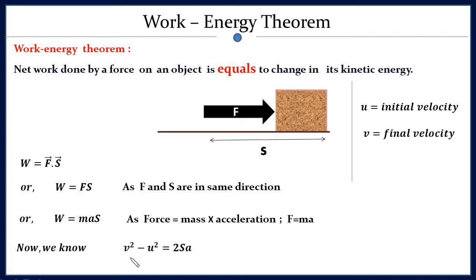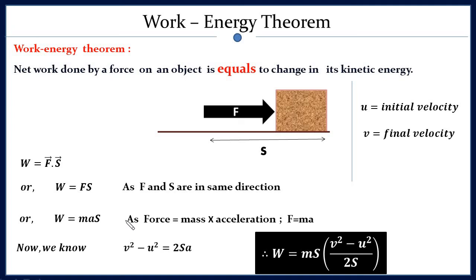Now we know from our class 10, 11, 12 onward, if an object travels a distance s, and acceleration was a, initial velocity was u, and final velocity is v, then all these quantities are related by this relation, v squared equals u squared plus 2as. This is already known to us. So we will use this relation and replace the acceleration in the expression of work.